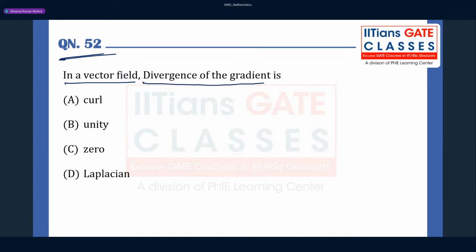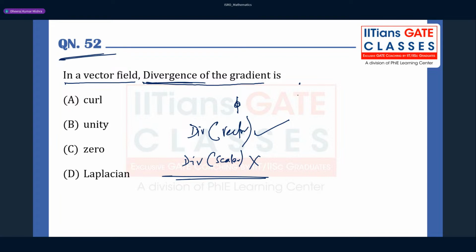See why we are saying divergence of a gradient. Suppose you have any scalar. You can't directly apply the divergence operator on the scalar. Remember this: the divergence operator is applied on a vector directly. We never take the divergence of a scalar. This is wrong, and this is correct.